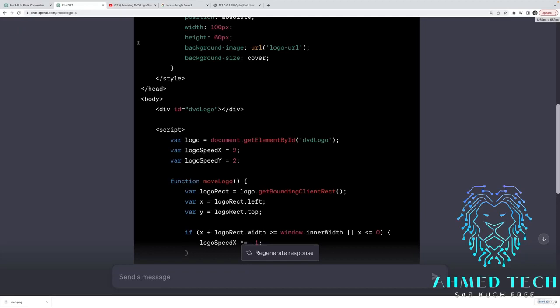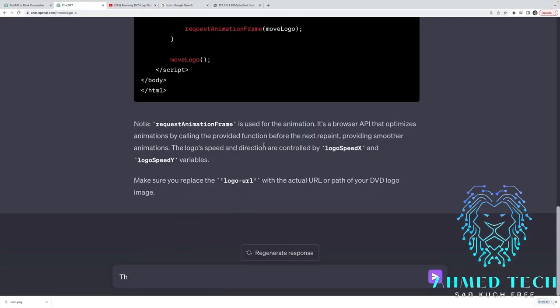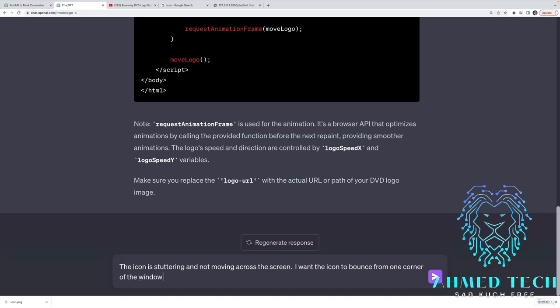So let me go back to ChatGPT and say, using just an iterative process here, that the icon is stuttering and not moving across the screen. I want the icon to bounce from one corner of the screen or the window to the other corner.